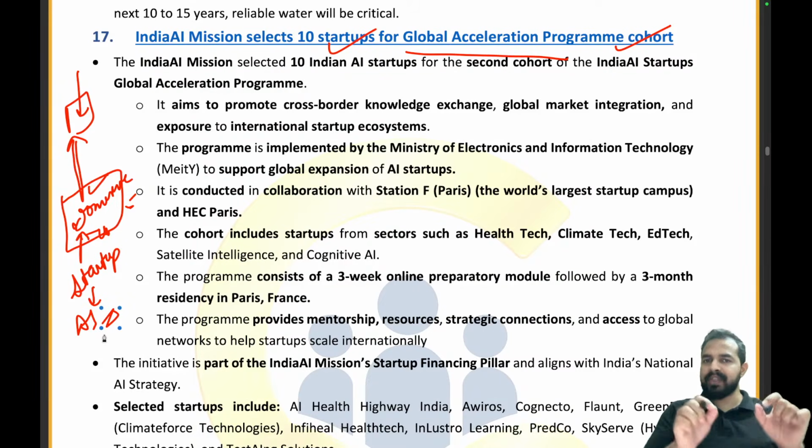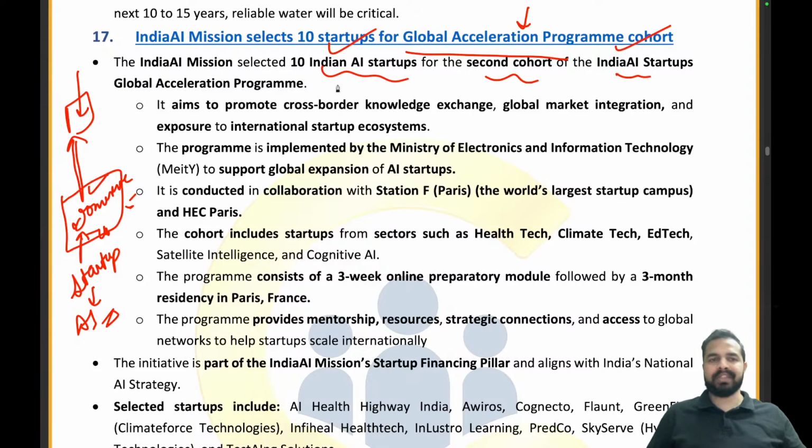And that is why 10 startups have been selected for the global acceleration program cohort. And who will be doing that? In India, there is a mission for AI that is called India AI Mission. So, India AI Mission has selected these 10 Indian AI startups for the second cohort of the Indian AI Startups Global Acceleration Program. What will it be doing?